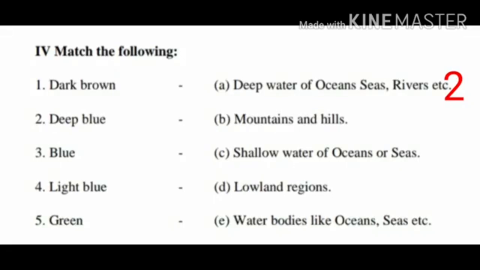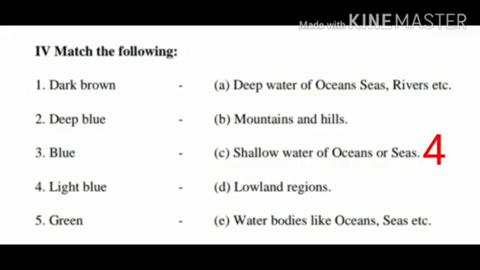Third question, blue. Yes, the answer is option E, water bodies like oceans, seas, etc. Blue, water bodies like oceans, seas, etc. Fourth question, light blue. Yes, the answer is option C, shallow water of oceans or seas.